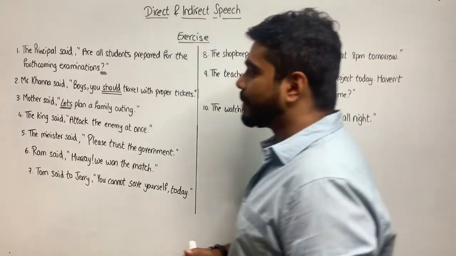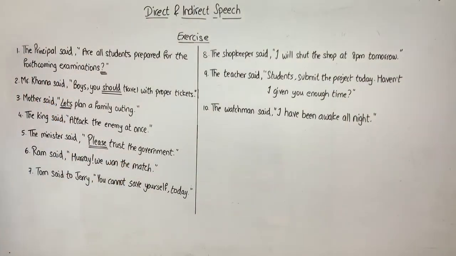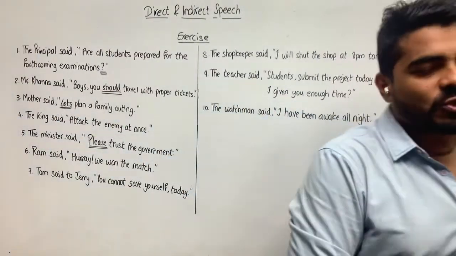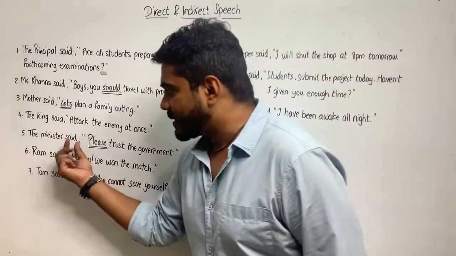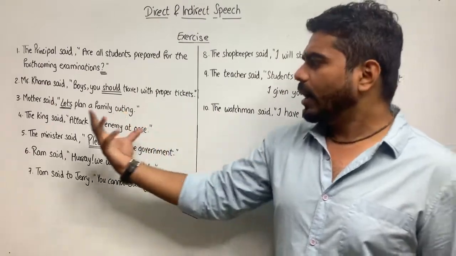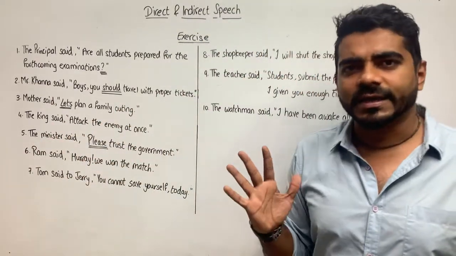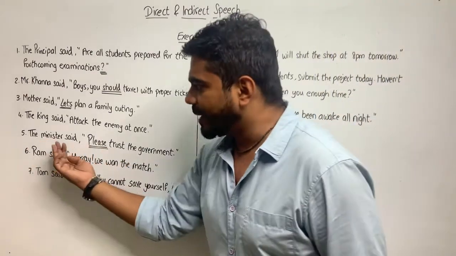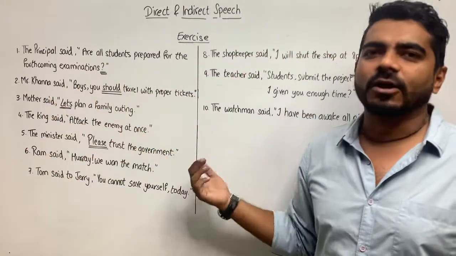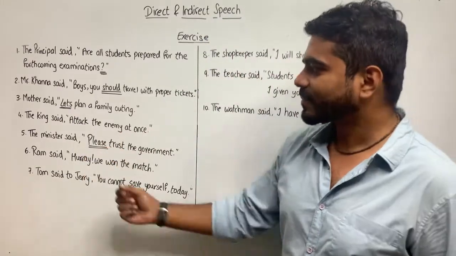The minister said, "Please." So it is requested. Okay? So you can write it in two ways. See, the minister requested the people to trust the government, or the minister requested to trust the government. Either ways it is okay. Or you can write, the minister requested them to trust the government. That is also okay. Okay? Requested is the keyword in this.